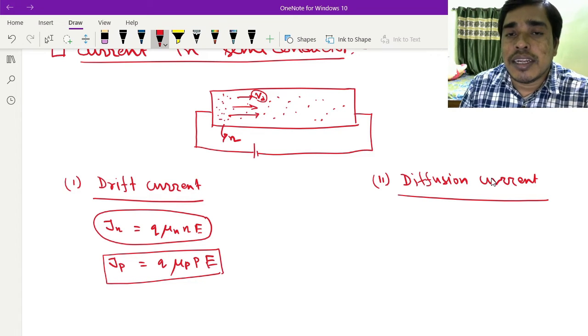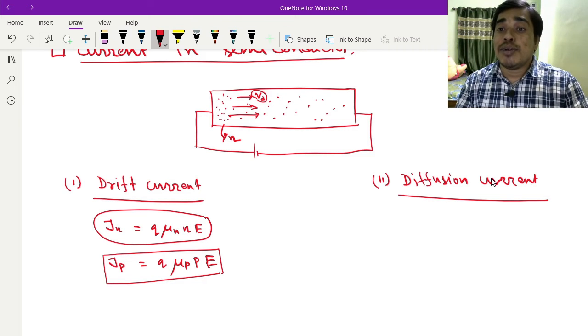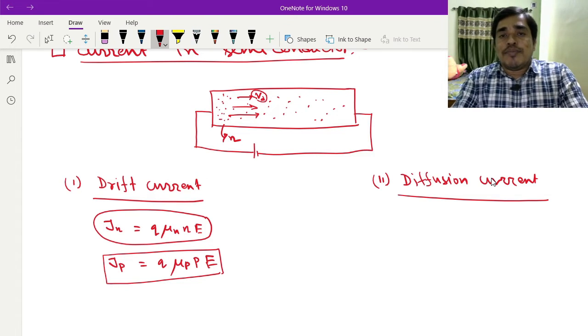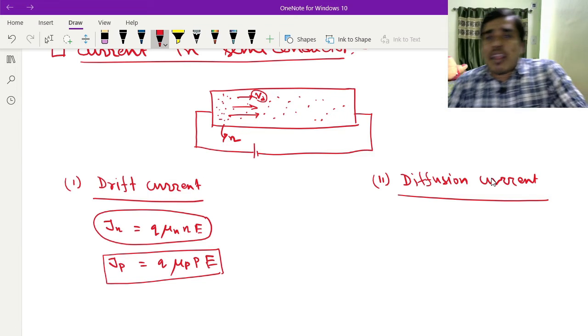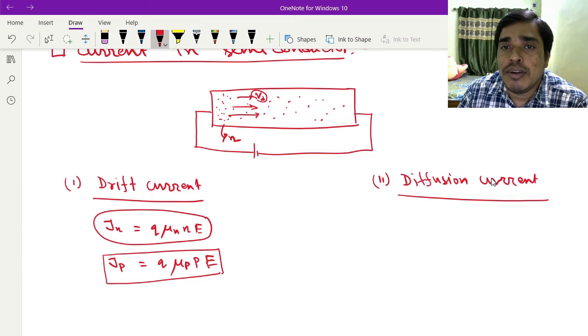For this movement there will be a current, and this current is called the diffusion current.